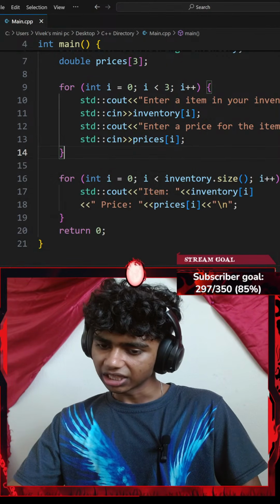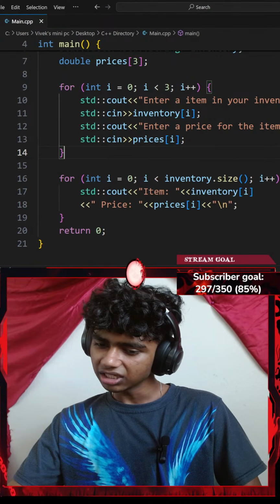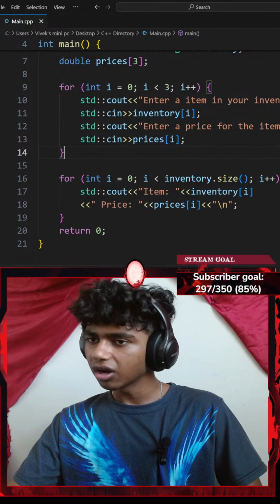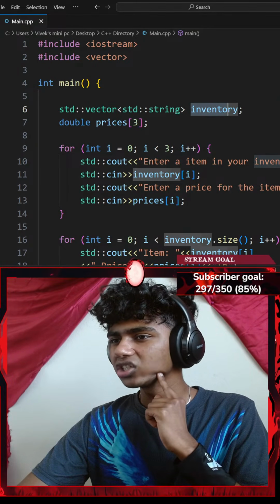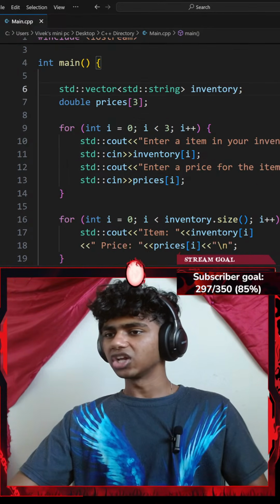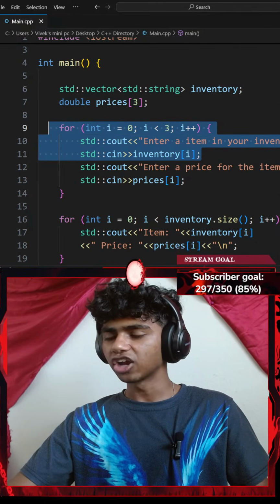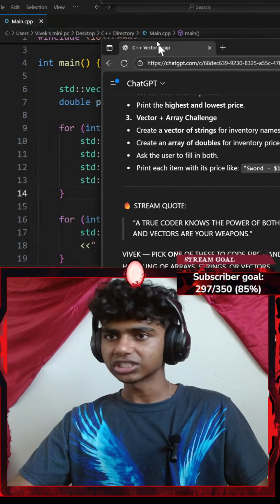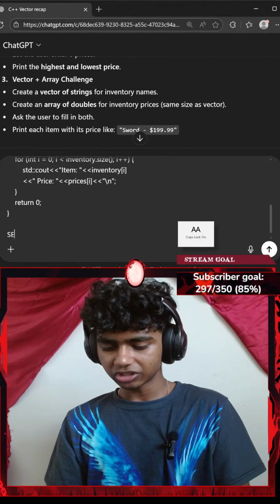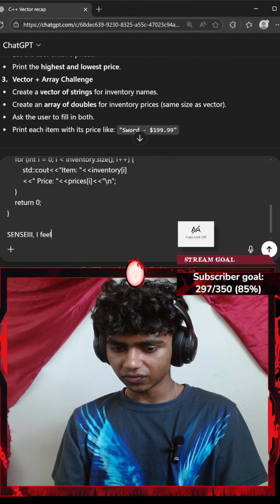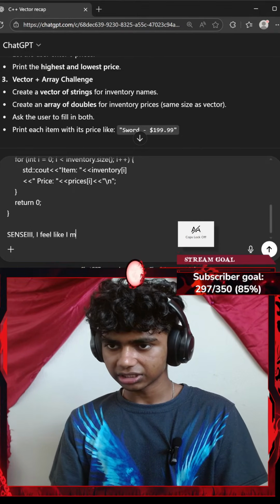Okay, vector is a class, isn't it? I think it needs to be initialized, if I'm not wrong. Honestly, I don't think I need to initialize it because I do initialize it inside of my for loop. Let me actually ask sensei/ChatGPT. Okay, let me go ahead and paste it here. Go with Shift+Enter and say, let's say, I feel like I messed up.